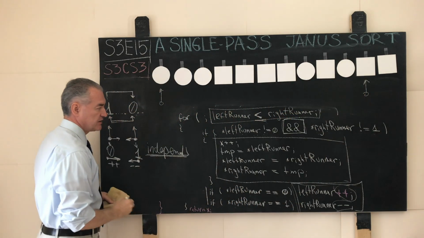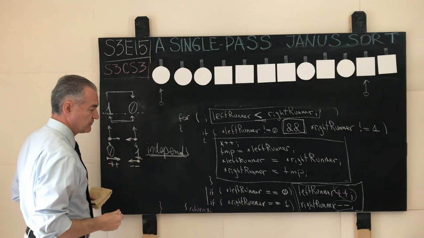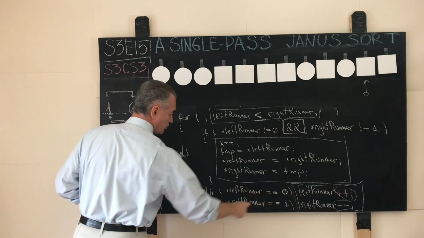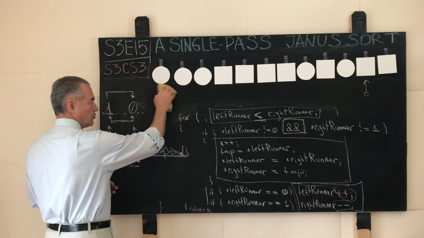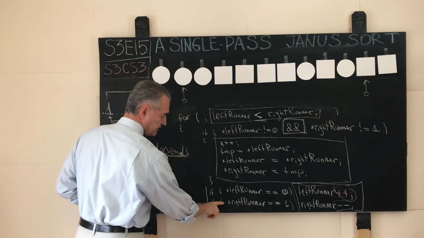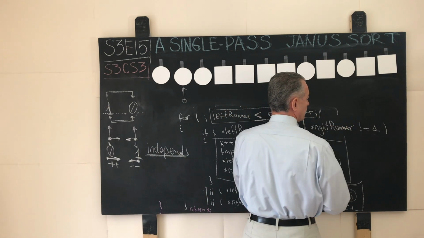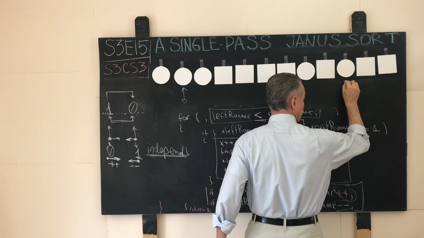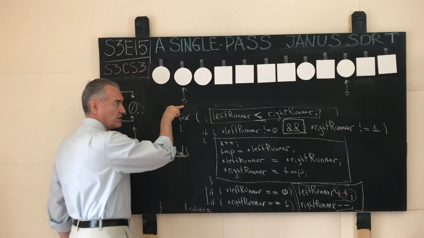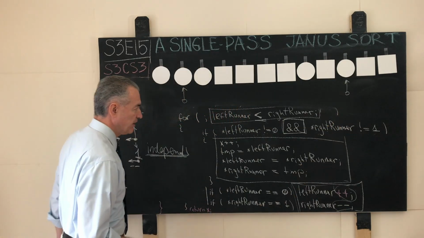And after that exchange took place, we go into the advancement territory, and we want to see if either runner advances. Is it the case that the left runner points to a circle? Yes, it is the case. We advance this runner, so the left runner points this way. Is it the case that the right runner points to a square? It is the case. So we advance this runner also, but carefully notice that the left runner advances rightward and the right runner advances leftward, and the whole thing repeats.